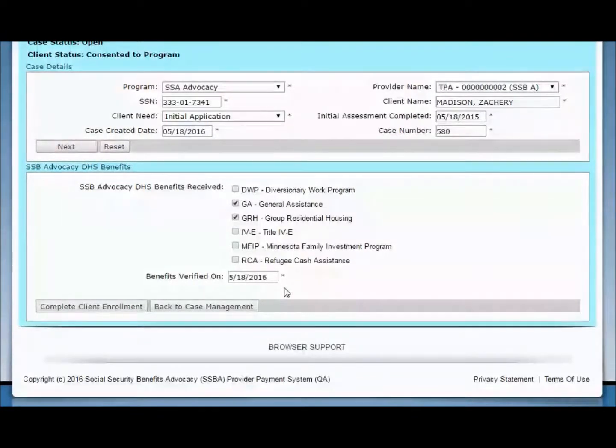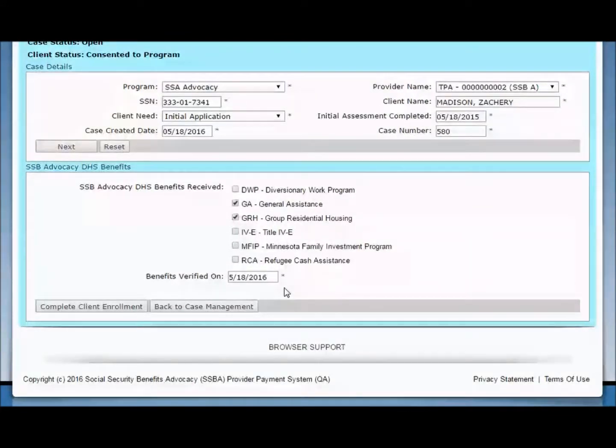Note, your client may be receiving other DHS benefits than the ones listed on this page, such as the Supplemental Nutritional Assistance Program or food benefits, or medical assistance. Providers can call the Disability Linkage Line at 1-866-333-2466 to get additional information about their client's current DHS benefits.